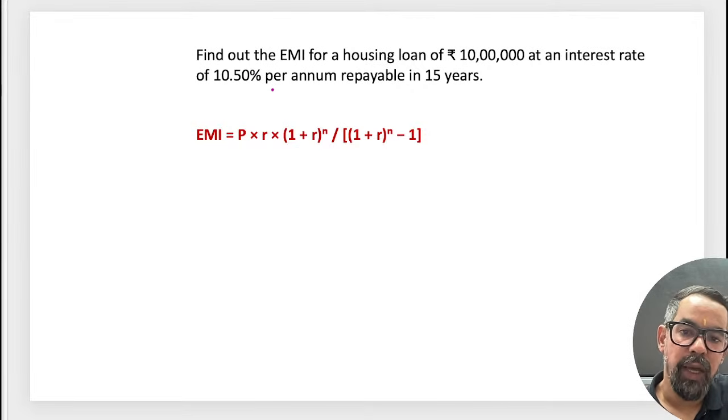So find out the EMI for a housing loan of 10 lakh at an interest rate of 10.50%.